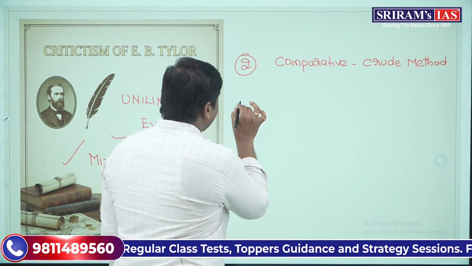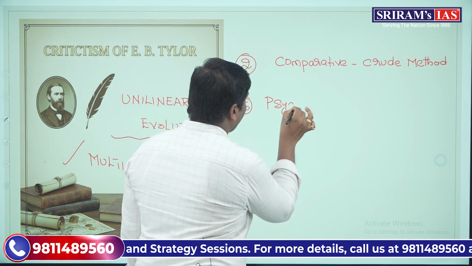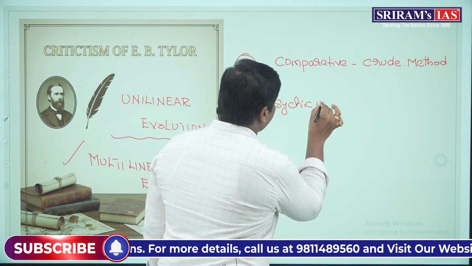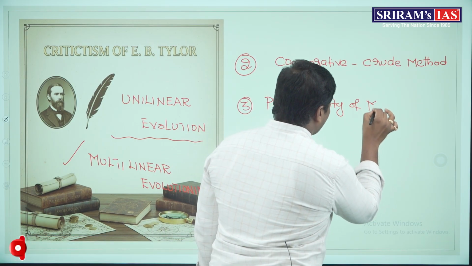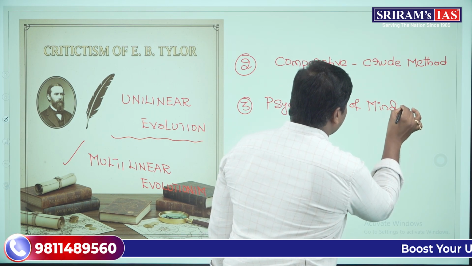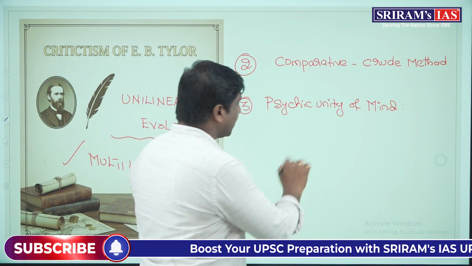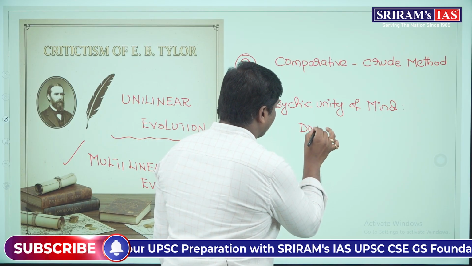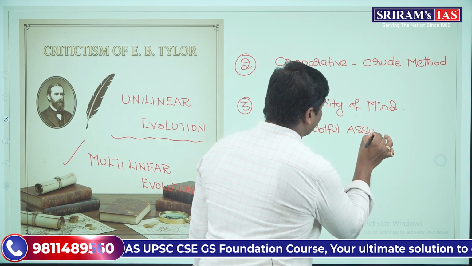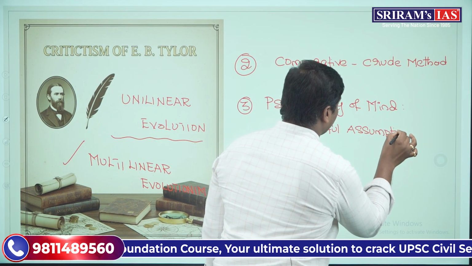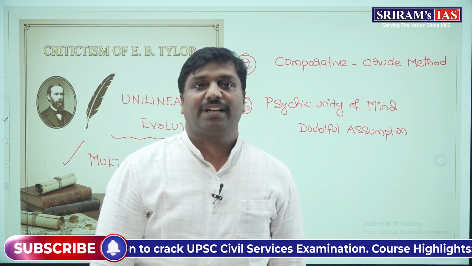Then he believed in something known as the psychic unity of mankind. Do you remember? Psychic unity of mankind. This assumption, that man everywhere thinks in a similar fashion, is a doubtful assumption. We should remember this, because we cannot empirically prove it or explain it in a systematic fashion.